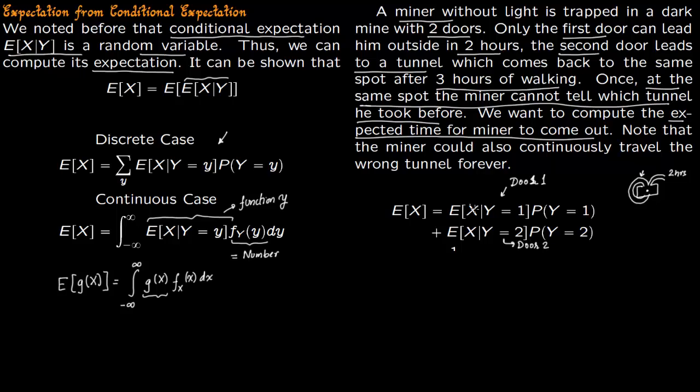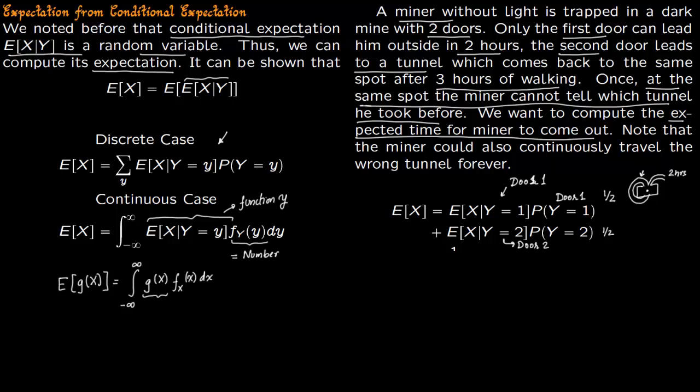So expectation of random variable x given y takes on value 1, times the probability that y is 1, that is the probability that the door is 1, plus the expectation of x given that y is 2, that is the door he takes is door 2, times its probability. He could choose either of these doors randomly. So the probability of choosing door 1 is half, and the probability of choosing door 2 is also half.